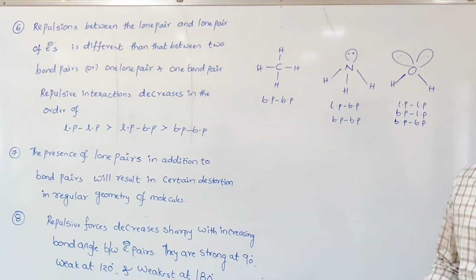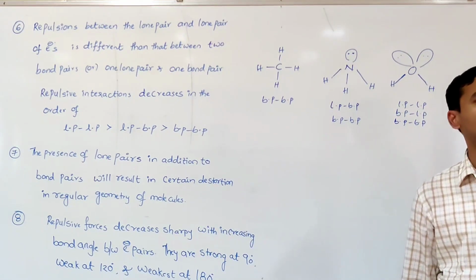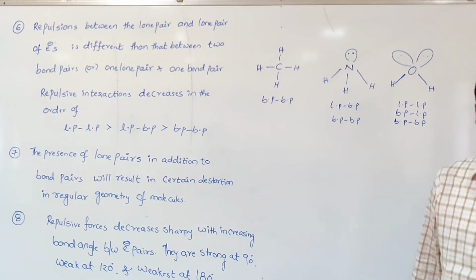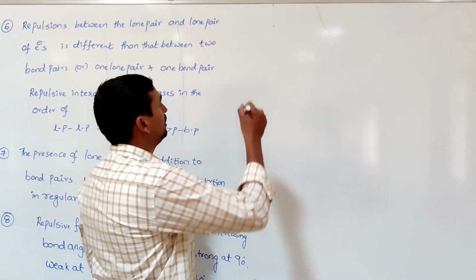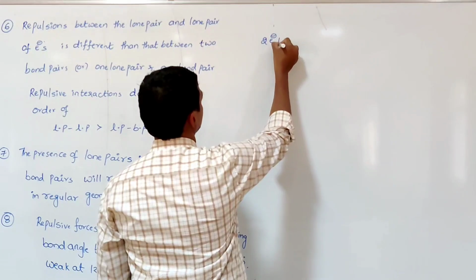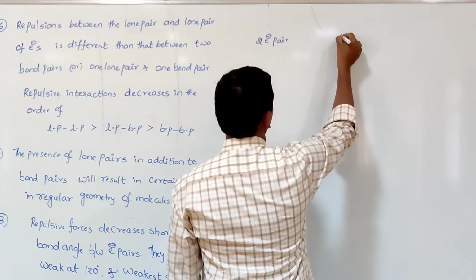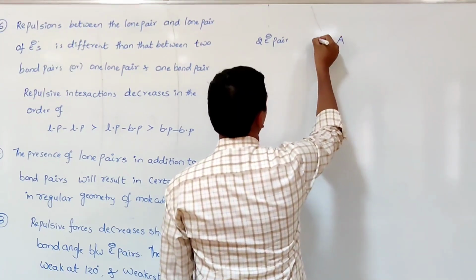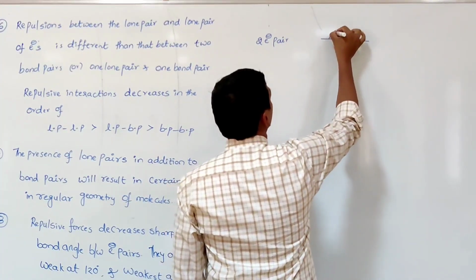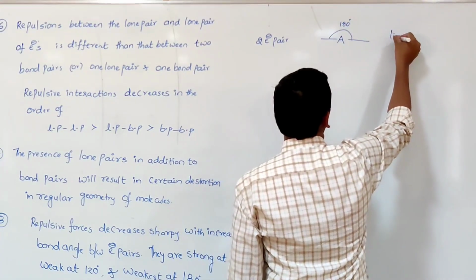Now, according to the first postulate, we are going to discuss how the number of electron pairs present determines the geometry of the respective molecule. Suppose in a molecule two electron pairs are present around the central atom, for example, here A is the central atom. So the geometry of the molecule is linear. What is the shape? It is a linear shape.